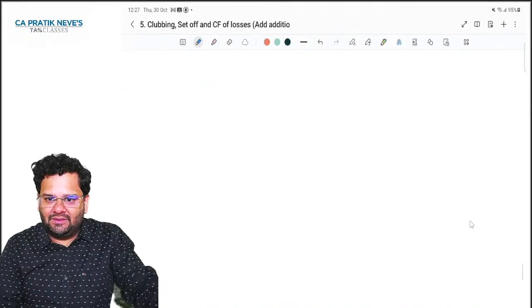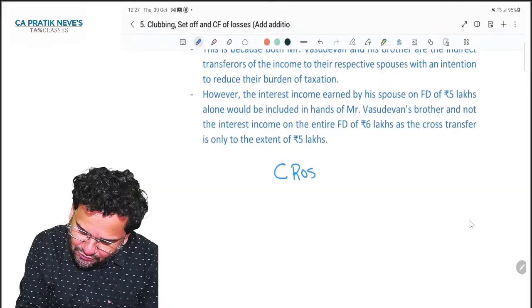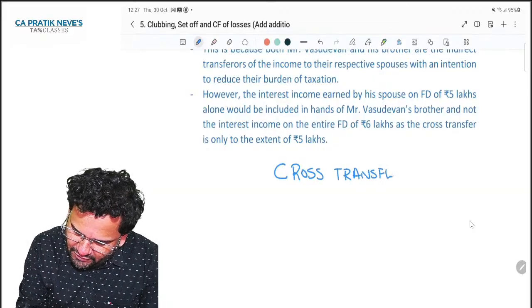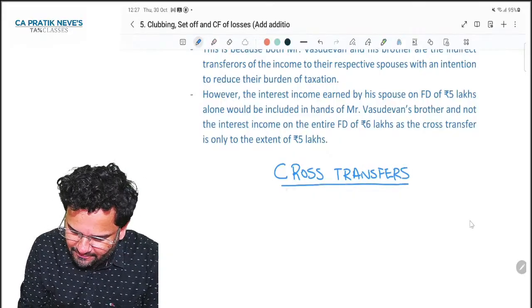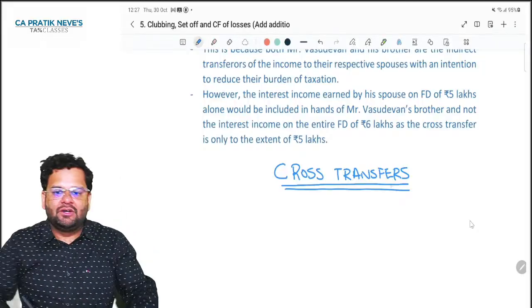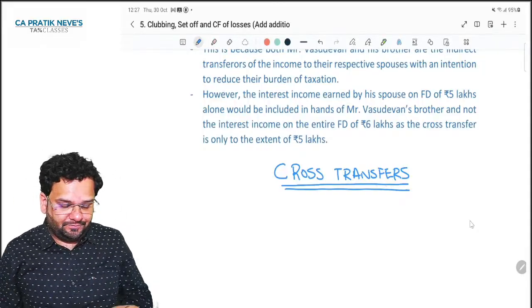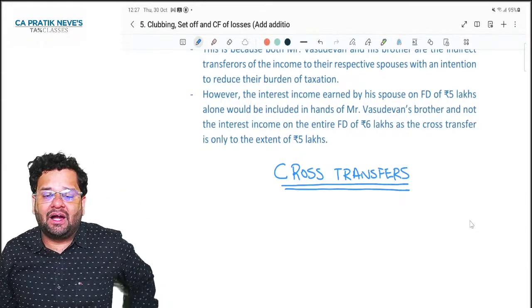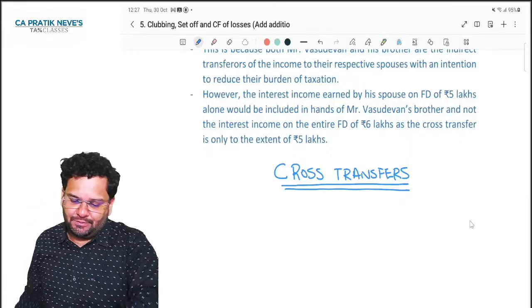There is one concept called cross transfers. We will do this and end this session of today. Clear? One interesting concept, cross transfer. So you know that government is trying hard to stop tax avoidance, isn't it?